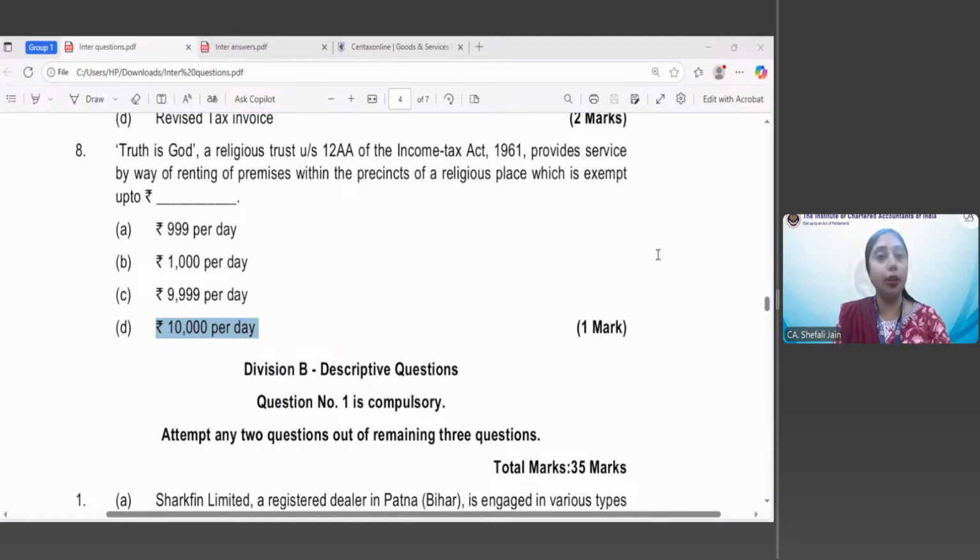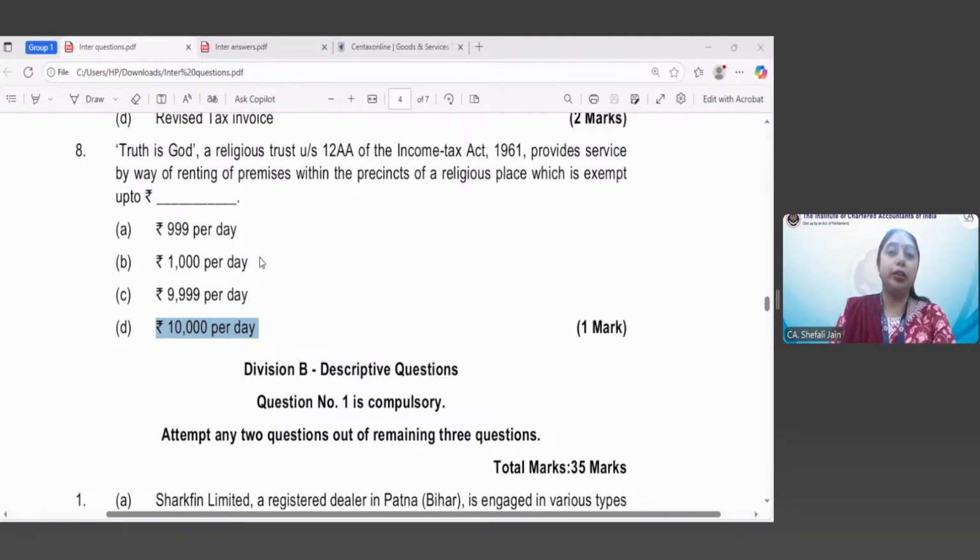Write all the due dates, rates of taxes, late fees, penalties, and these kinds of threshold limits on a piece of paper and keep it on your study table. Every day when you start your studies, just have a glance at them. This repetition of these provisions, dates, limits, and rates will help you in retaining or memorizing them.